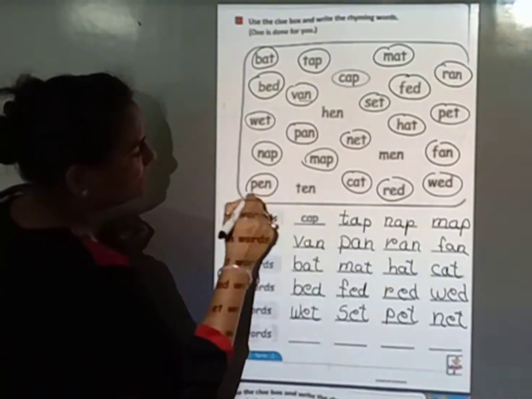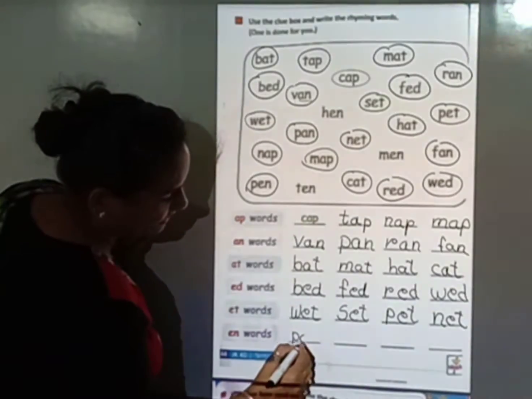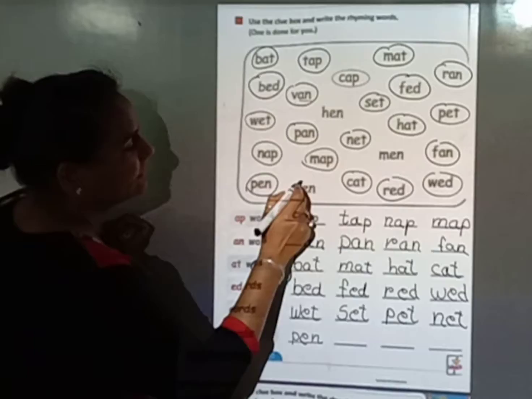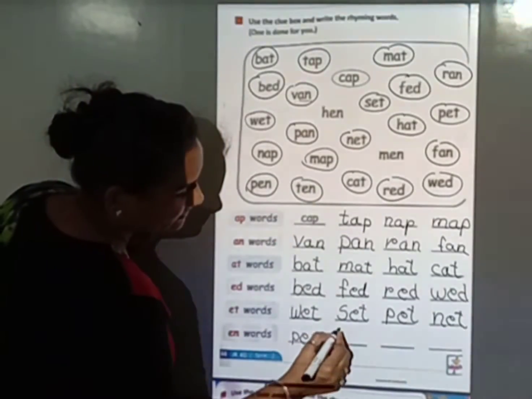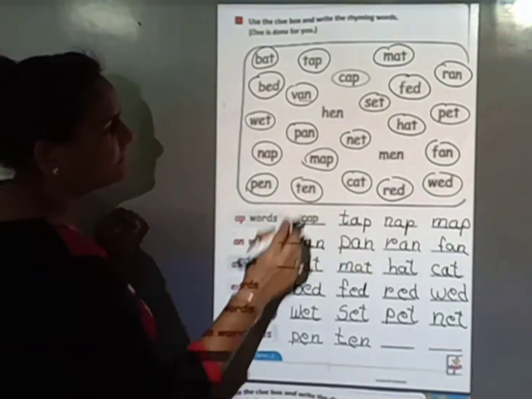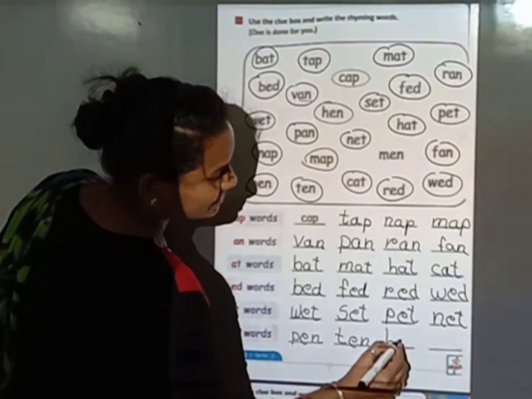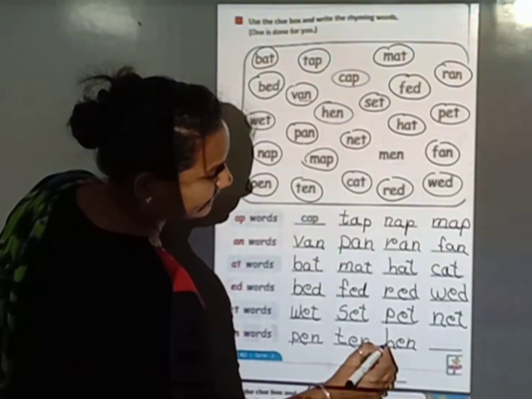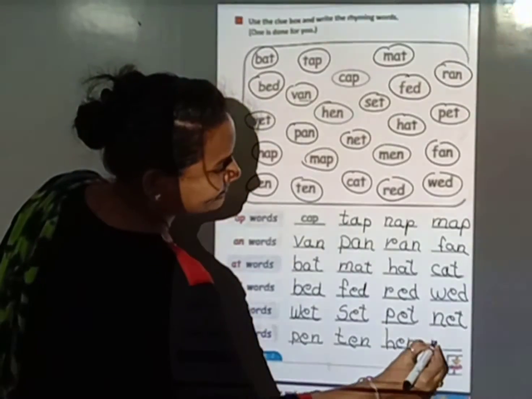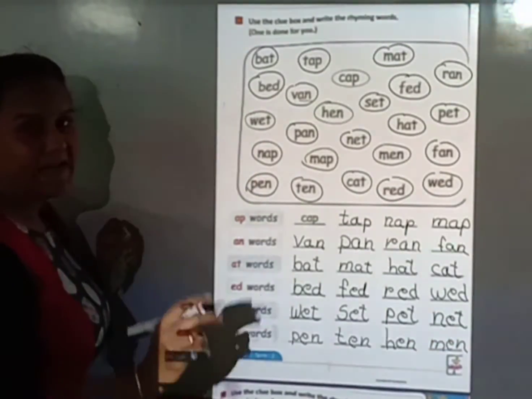P-E-N, pen. This is an EN word. So circle it and write down here. P-E-N, pen. This is also an EN word. T-E-N, ten. H-E-N, hen. And the last one is M-E-N, men.